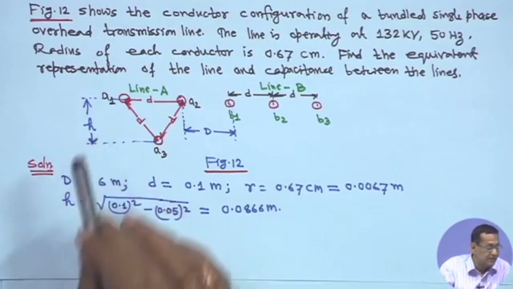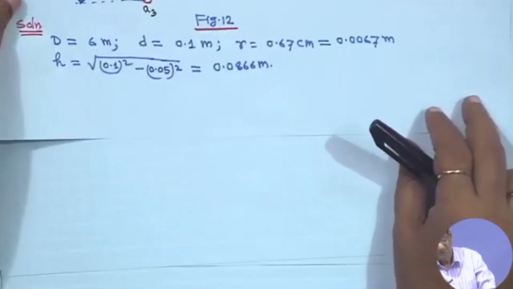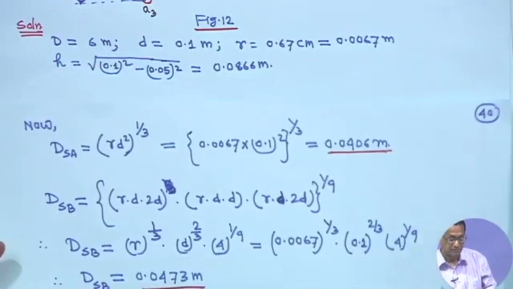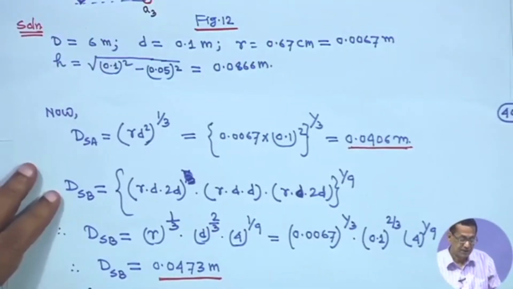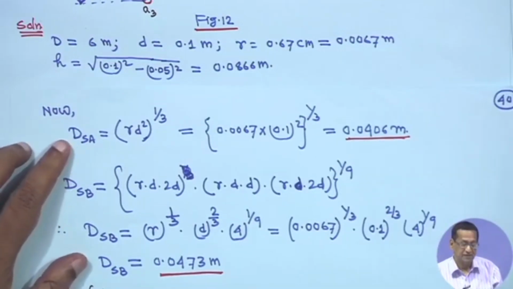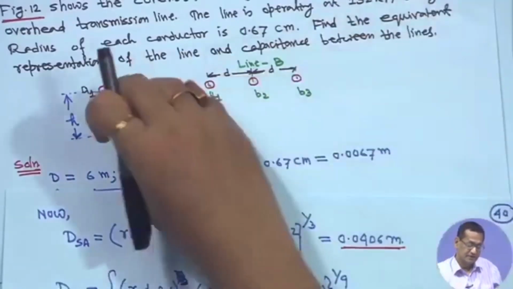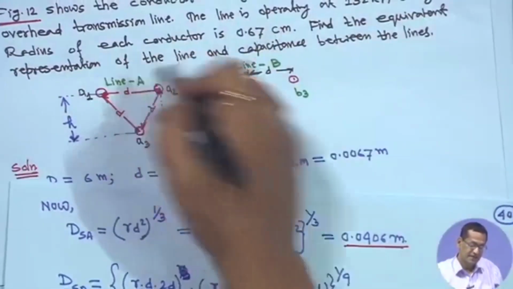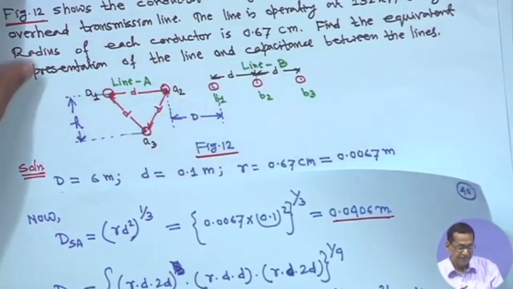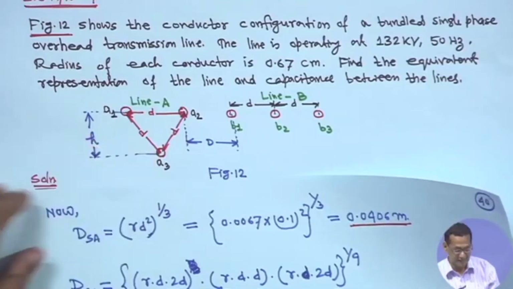So, this is your H, right. Next, you have to find out DSA and DSB, I mean the self GMD of this side as well, so this is for line A, this is for line B. So, this side you have to find out. Basically, this configuration is actually an equilateral triangle, right.